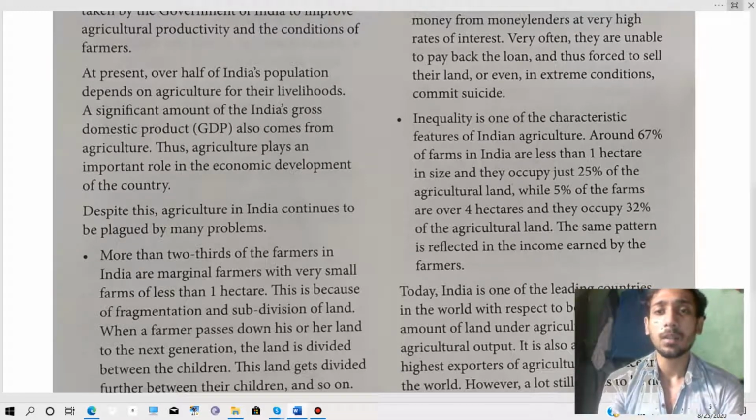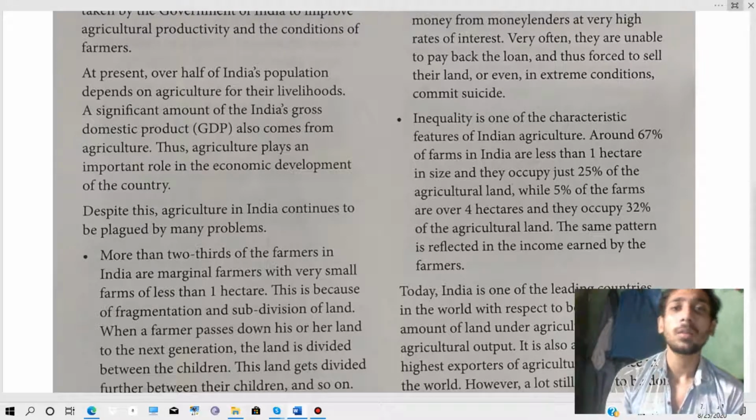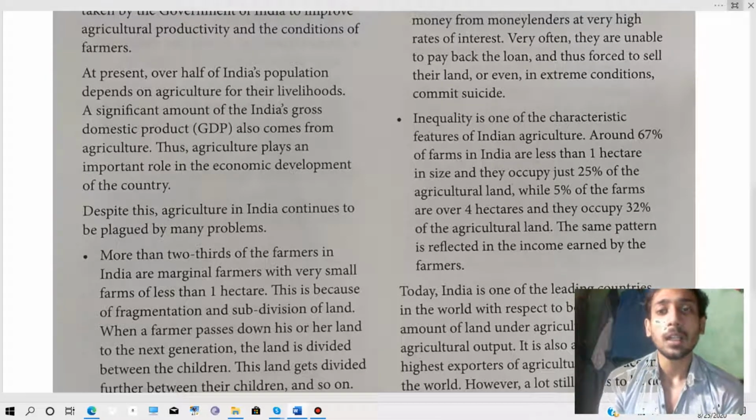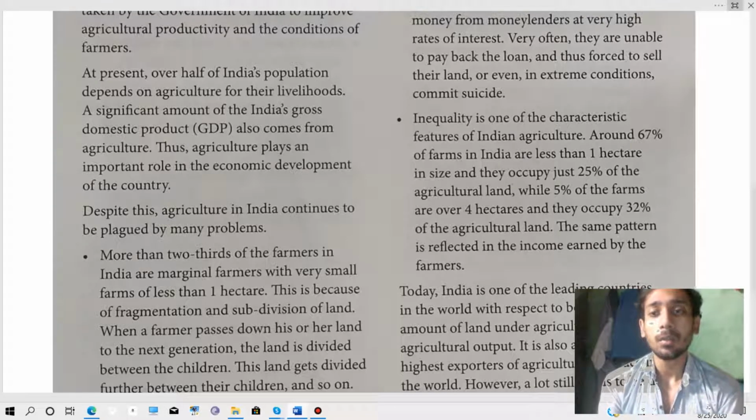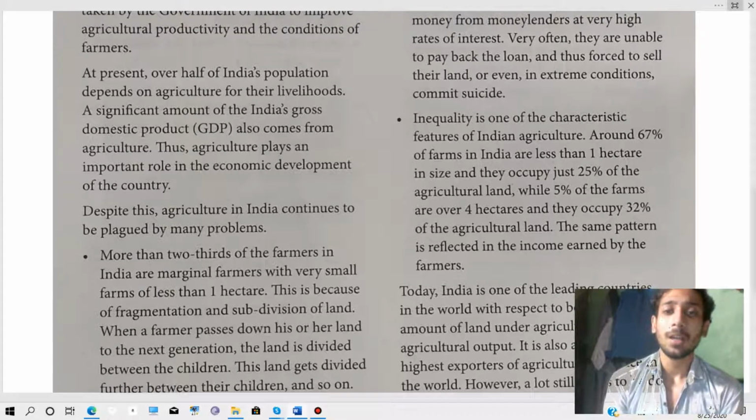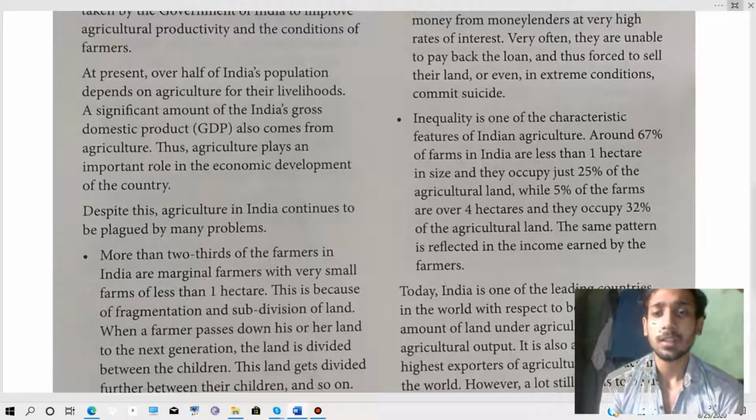The size of most farms is very small, and they occupy only 25% of agricultural land, while the large farms, used for things like storage godowns, occupy almost 32% of agricultural land.